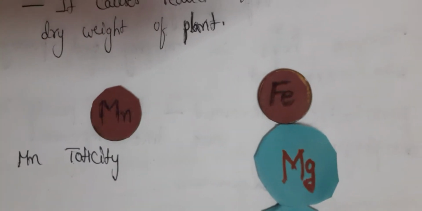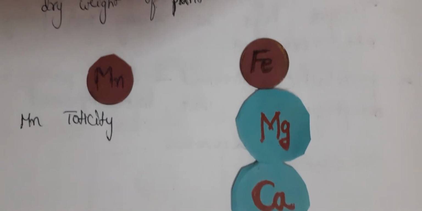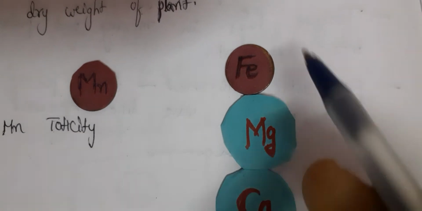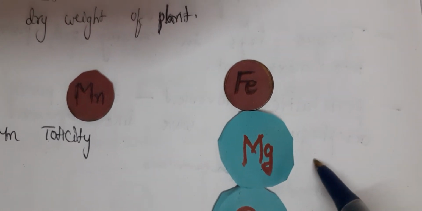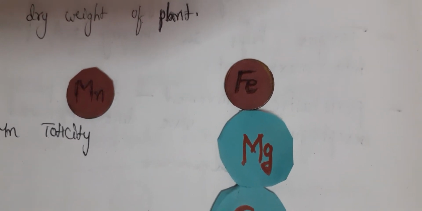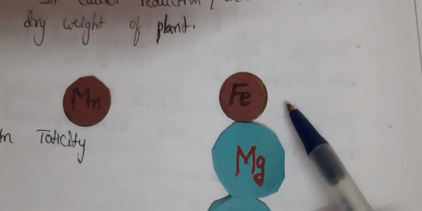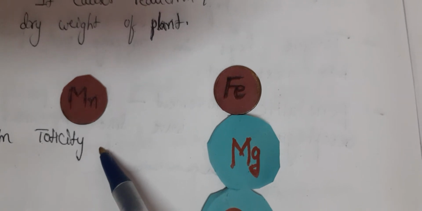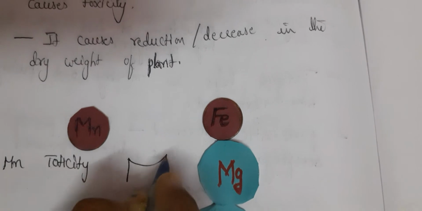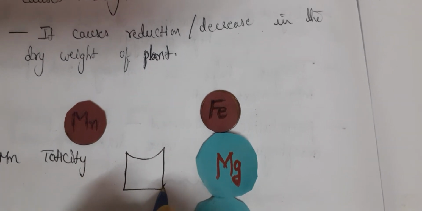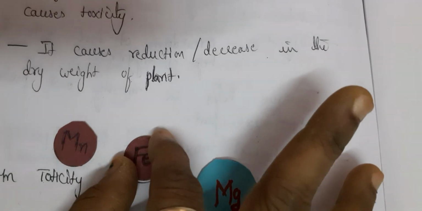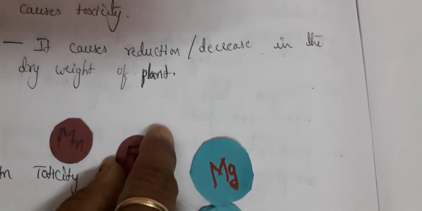So here what manganese is doing, manganese competes with iron and magnesium and calcium. Wherever iron is required, instead of iron, manganese will compete with the enzymes. So think that if this is an enzyme, generally iron will come and bind here for the enzyme to be active.